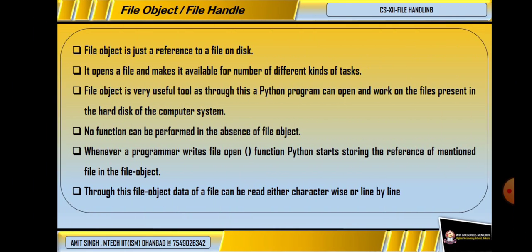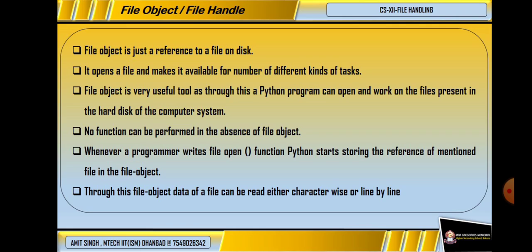Then finally we will come to know what a file object is, which we are seeing in every statement. On the right hand side there are file1, file2, file3 equals open, which means we have learned that it is a file object. Now we will come to know what a file object is. A file object is nothing but a file reference.